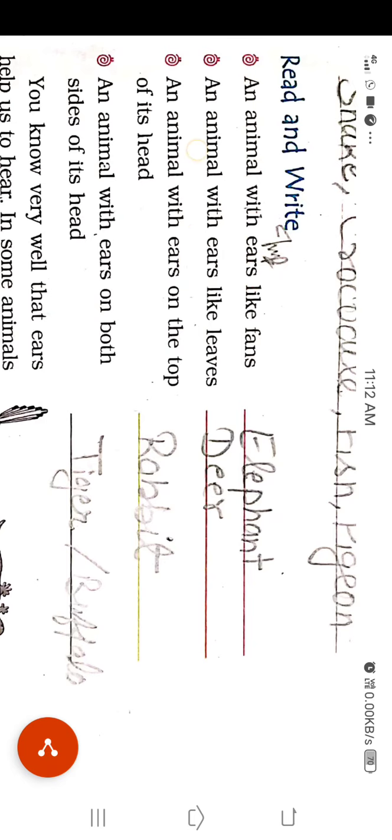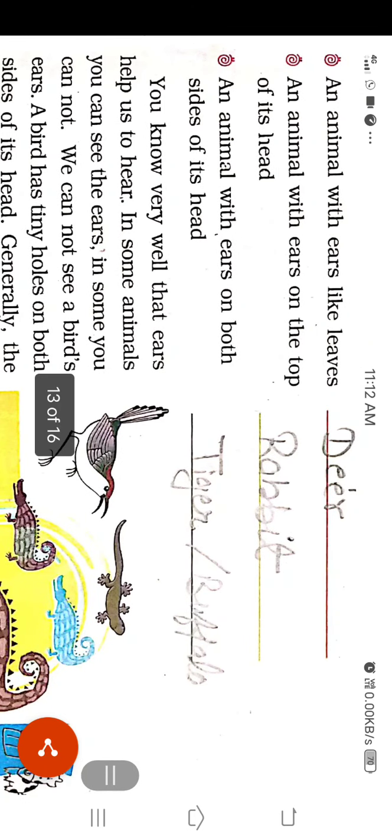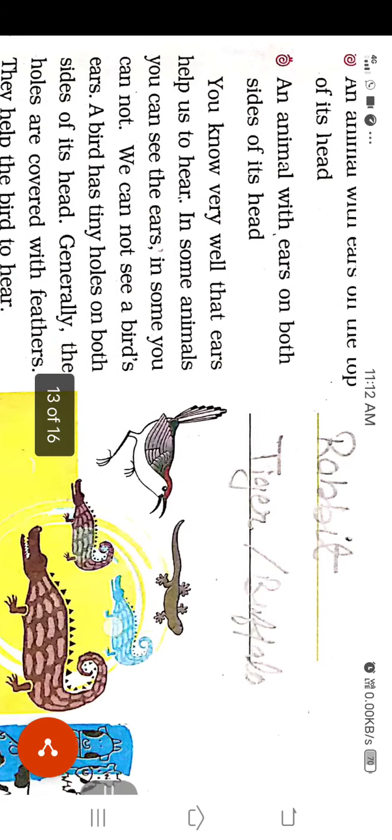Read and write. An animal with ears like a fan: that is an elephant. An animal with ears that look like leaves: this is a deer. An animal with ears on the top of its head: that is a rabbit. An animal with ears on both sides of its head: that is a tiger and a buffalo.